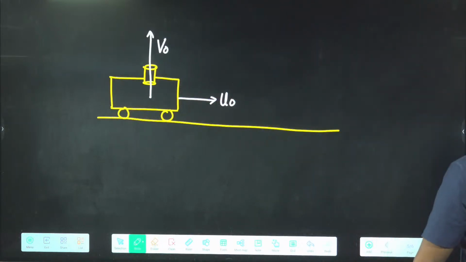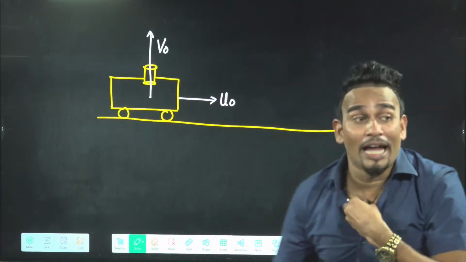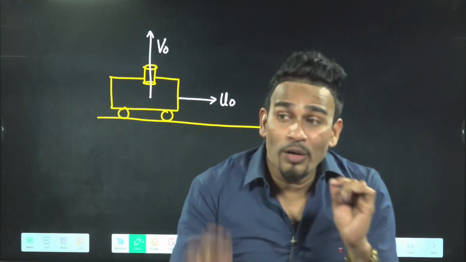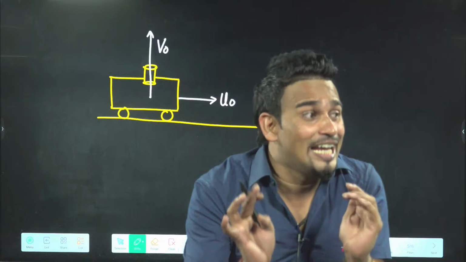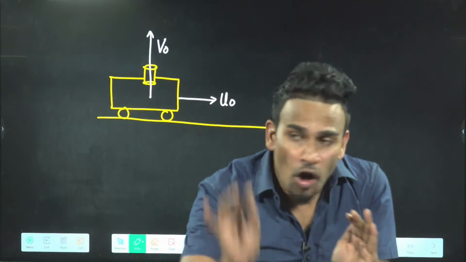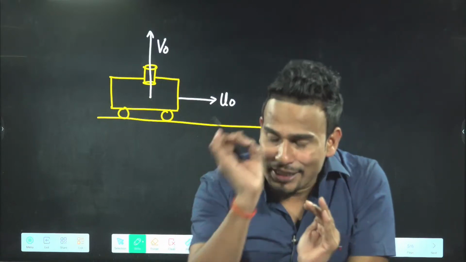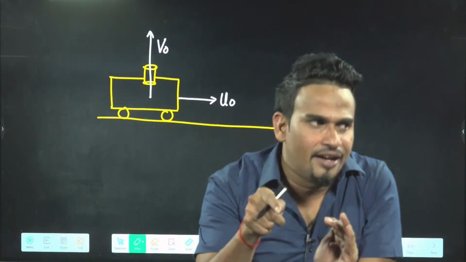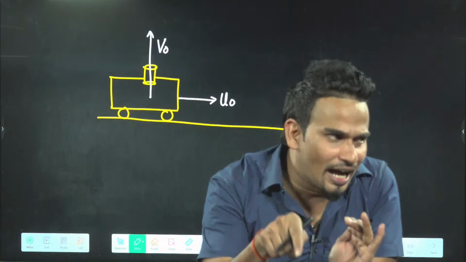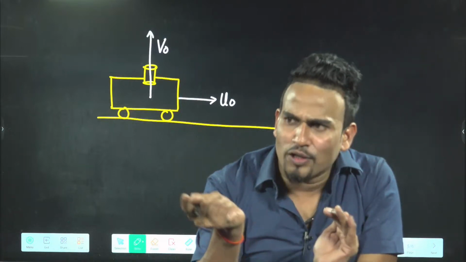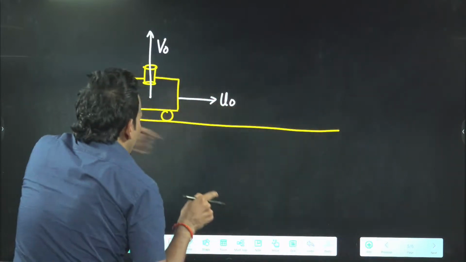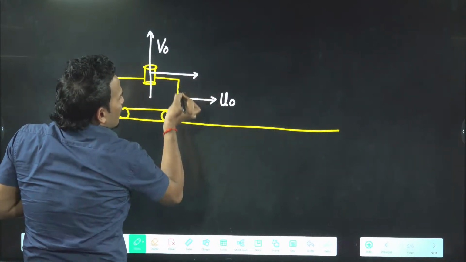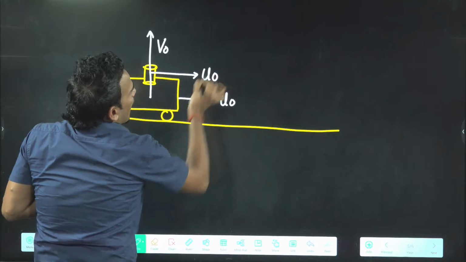No, now the bullet will not go vertically up. Can you tell me why? Now it will move as a projectile. It will follow a parabolic path. Always remember, since the gun is in the car, if your car is moving with velocity u naught, once you fire, the bullet will also get the velocity of the car.